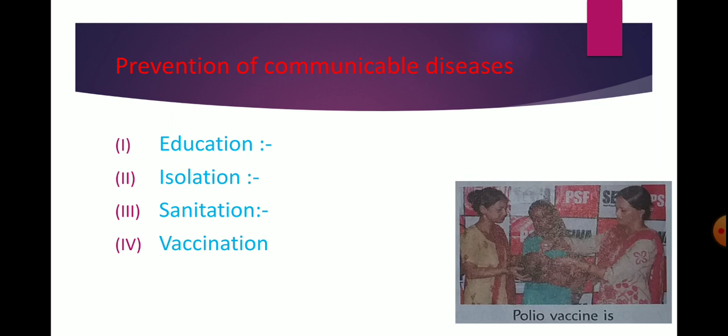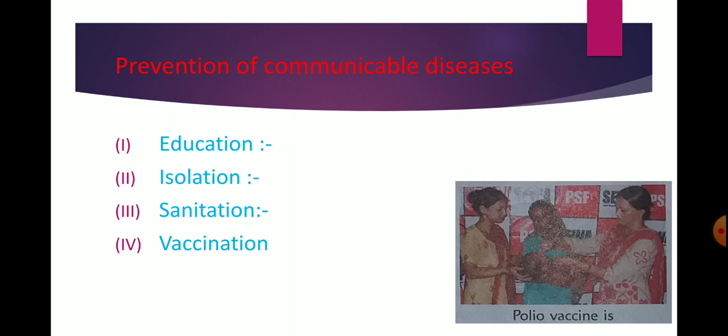Next is vaccination. What is vaccination? Vaccination is a technique to develop the ability of the body to fight against diseases. When a vaccine of a particular disease is given to a healthy person, he develops an ability to fight against the germs of the disease, and this ability is called immunity. Today many vaccines are available against diseases like polio, mumps, smallpox, cholera and measles. DPT is a vaccine that prevents diphtheria, tetanus and other diseases.